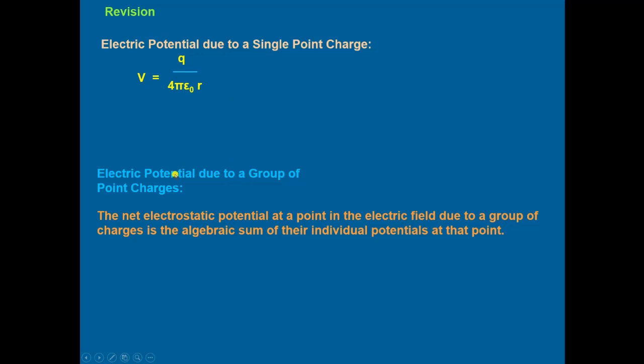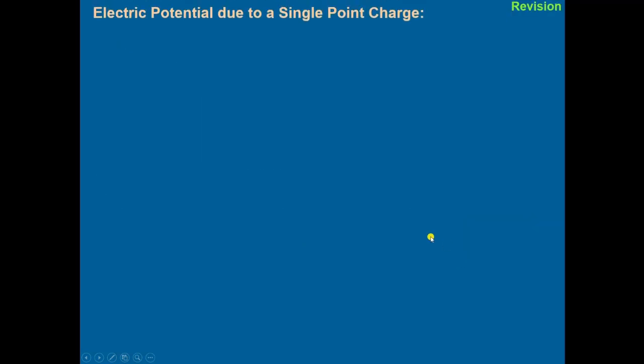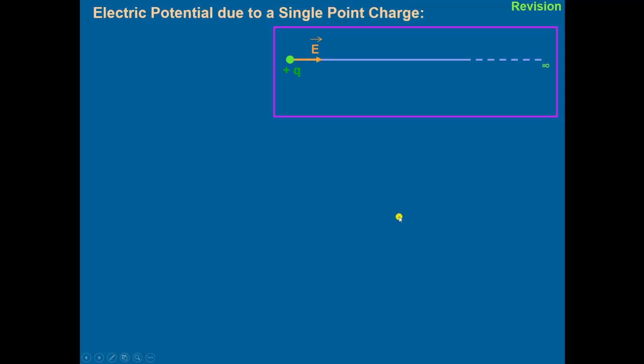And the electric potential due to a group of point charges is given as: the net electrostatic potential at a point in electric field due to a group of charges is the algebraic sum of the individual potentials at that point. And we will now discuss the electric potential due to the single point charge.